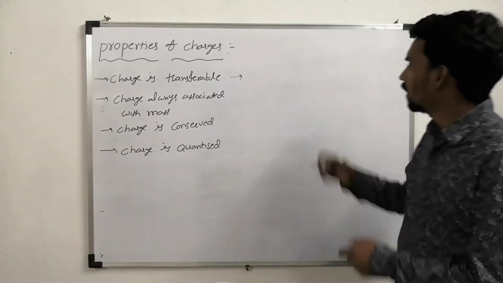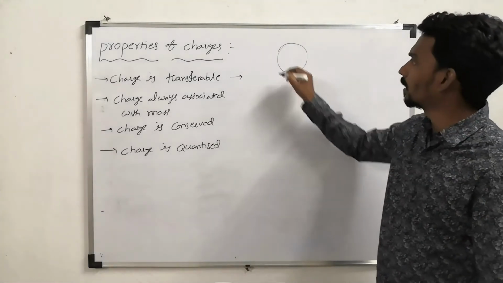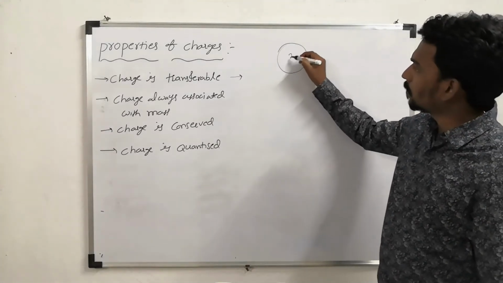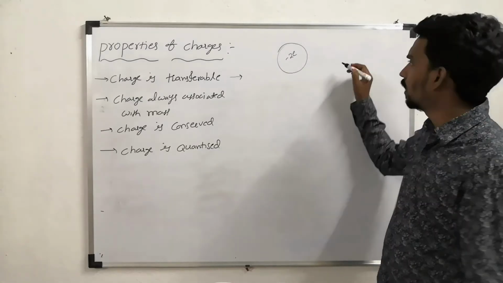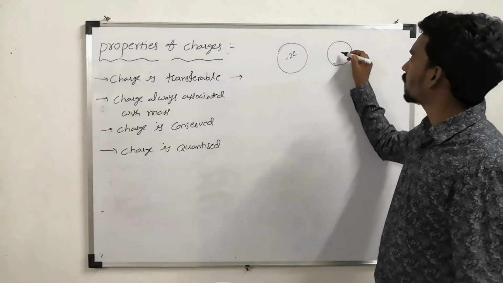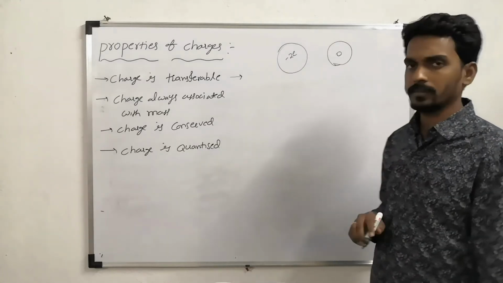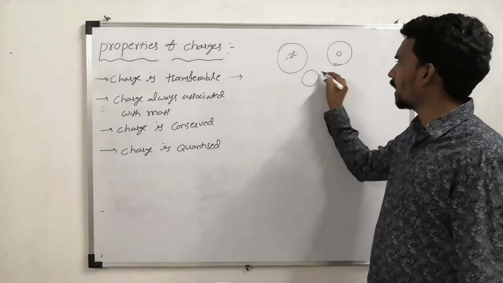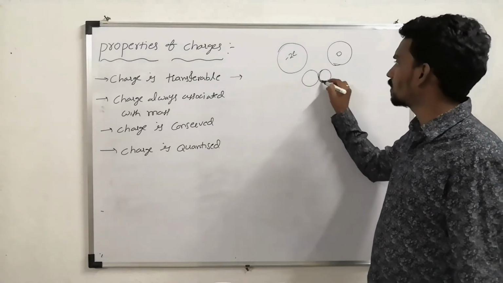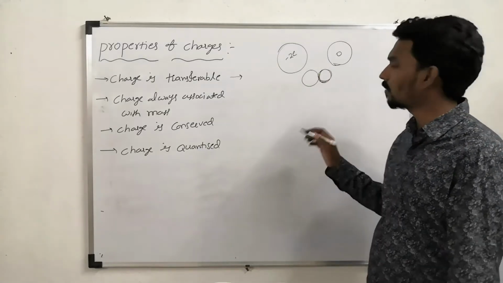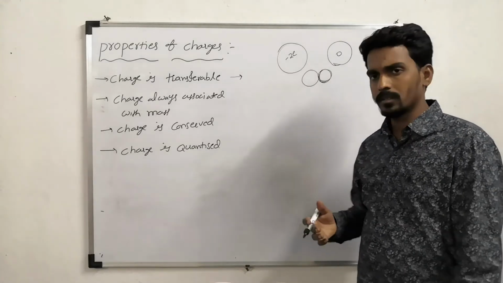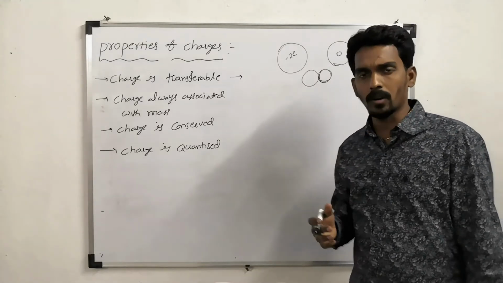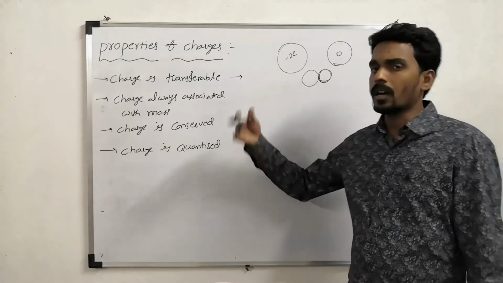For example, let's say there is a body having minus 2e and there is another body that has 0 charge. Now when you put them in contact, sharing of charge happens. Of course, that is a type of process of charging a body, but we will discuss that after this.